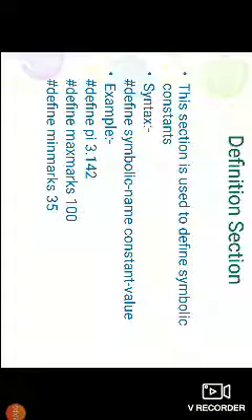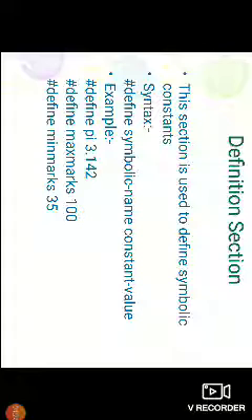Next one is the definition section. This section is used to define symbolic constants. Syntax: hash define, symbolic name, constant value. Here hash define is a preprocessor directive.